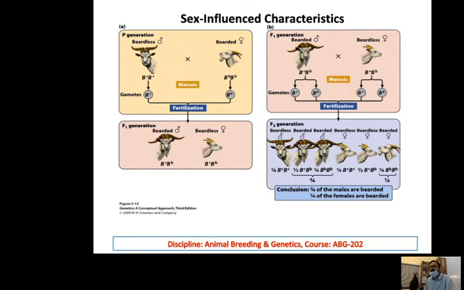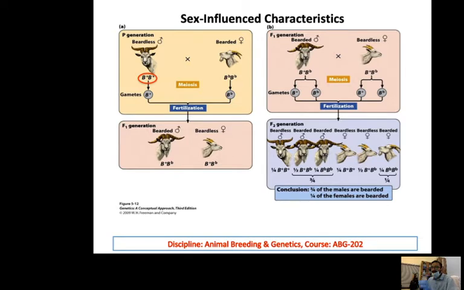You can see on your screen an example of the goat. The parent generation: the male is beardless, and the female has the beard. So they are intercrossed, and in the F1, you can see the male is bearded and the female is not bearded.